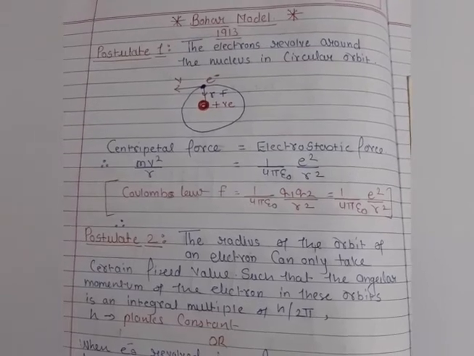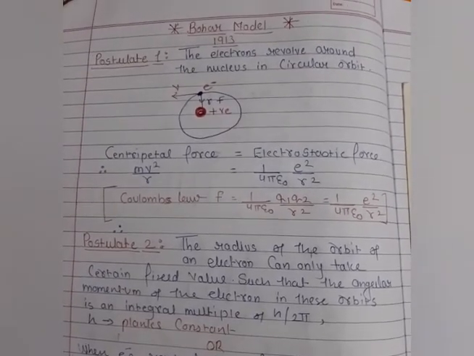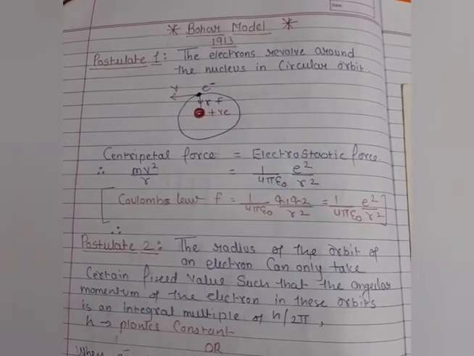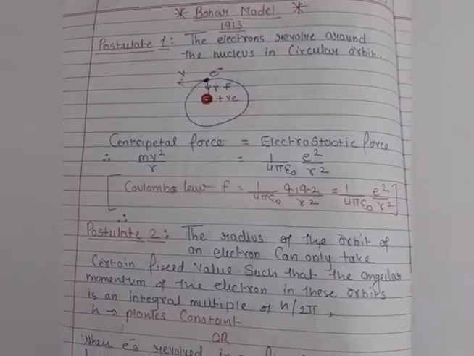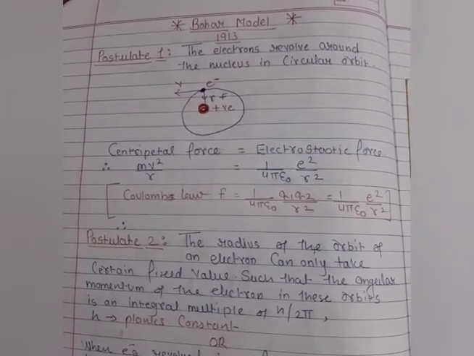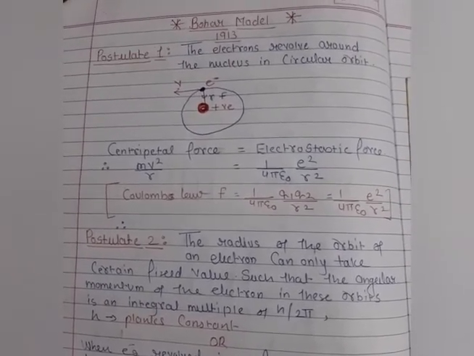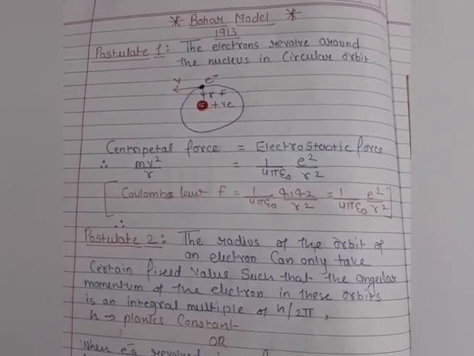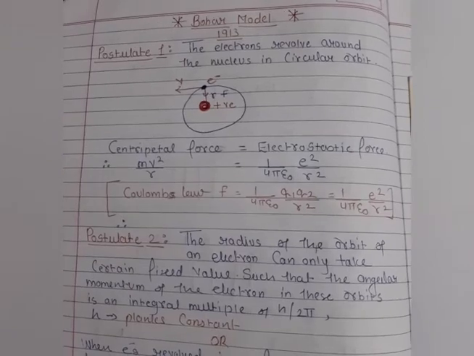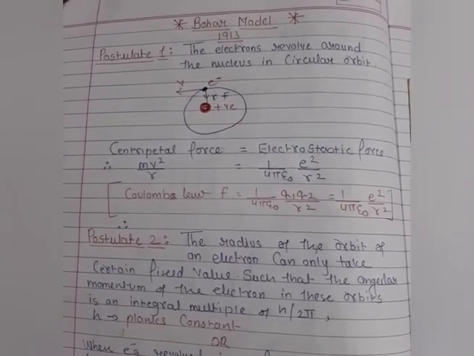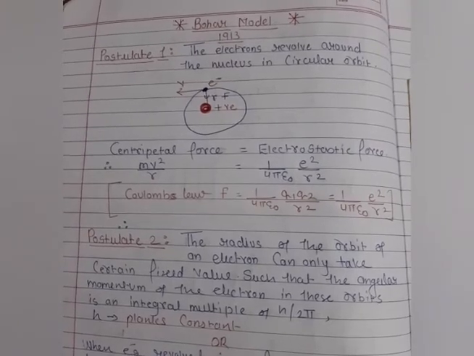But many scientists did not agree with this, and among them there was a famous scientist, Niels Bohr, who found that the Rutherford model was not correct for the structure of the atom. The scientist was not satisfied with this. When the electrons revolve, they emit electromagnetic waves, and their orbit gets reduced.